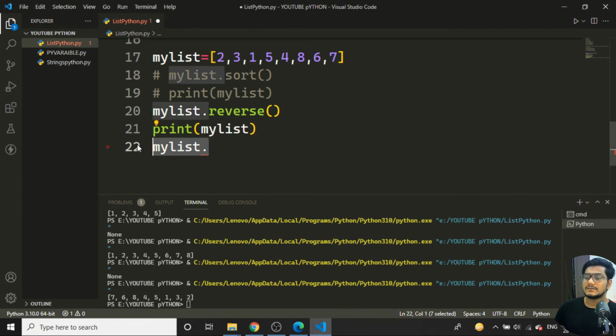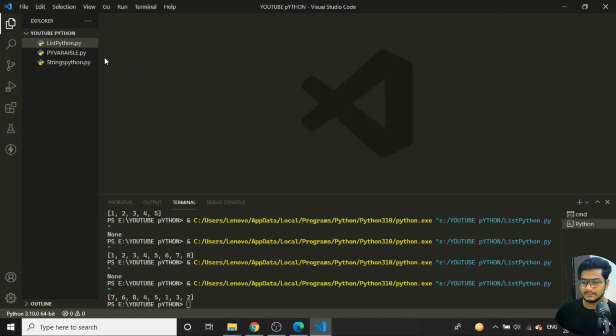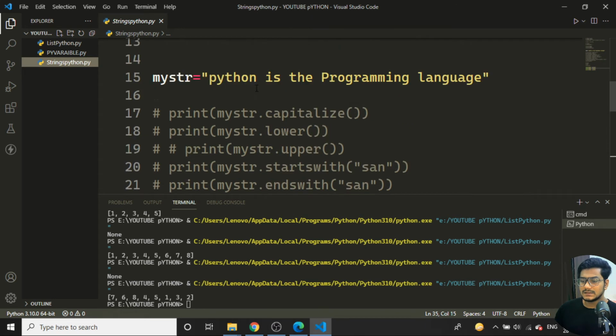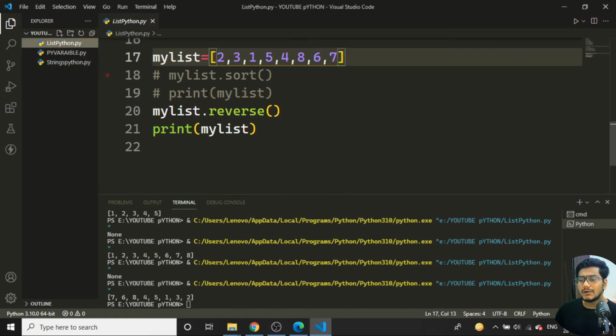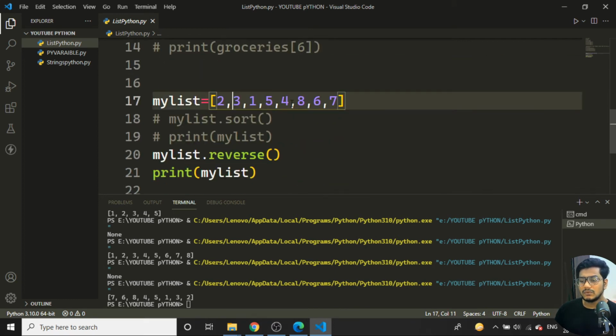Now I'll tell you the concept of slicing. What is slicing? Here there was a string, Python is a programming language, and I want to access only programming from the string. And in the list, I want to access only a few items, like I want to start here and go till 4 or 5, printing from here to here. From 3 to 4 I need to print it. So how can I do that?